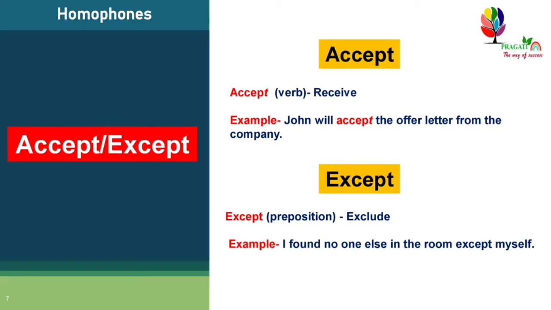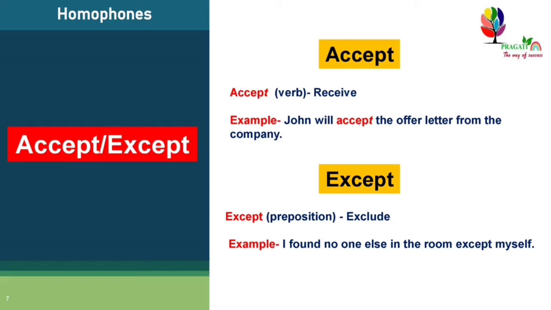E-X-C-E-P-T, except, is used as a preposition that means exclude. For example, I found no one else in the room except myself.